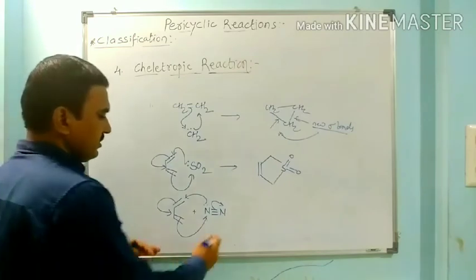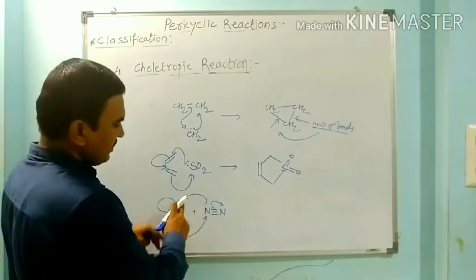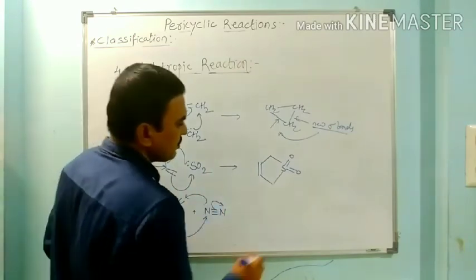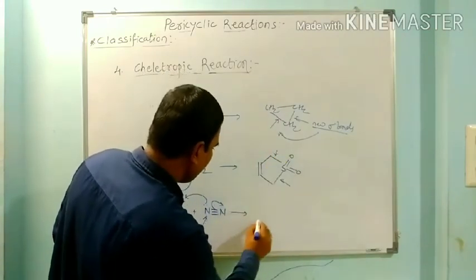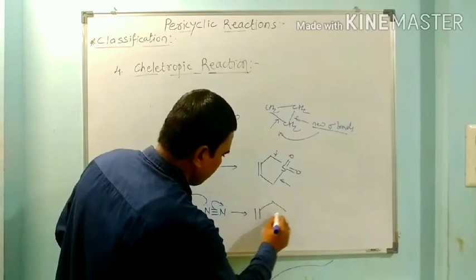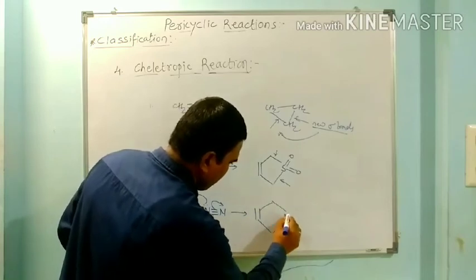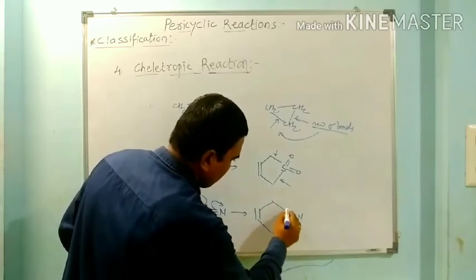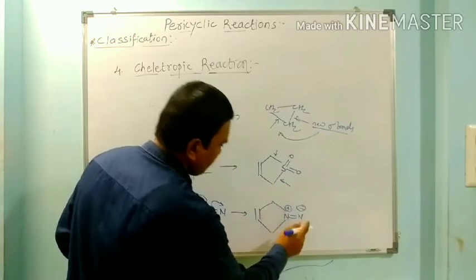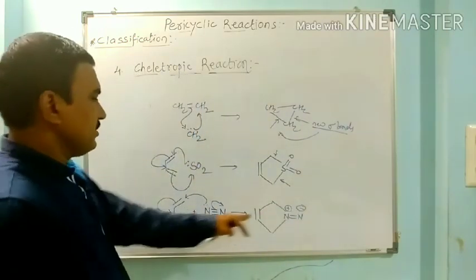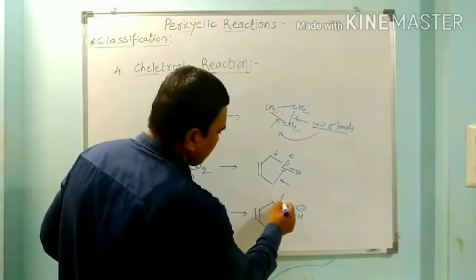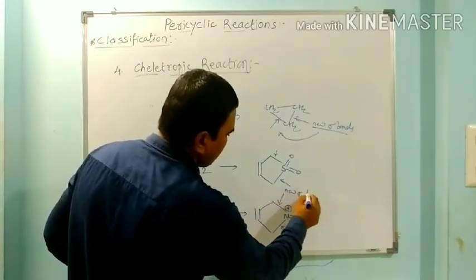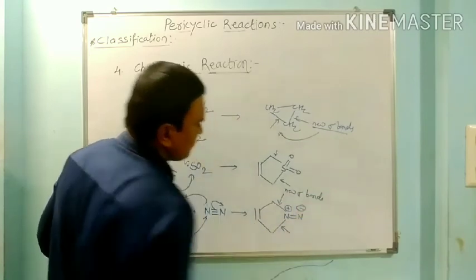So we have the insertion of nitrogen across the terminal carbons, forming two new sigma bonds. We get a positive charge here and a negative charge here, a charge separation. These are the new sigma bonds.